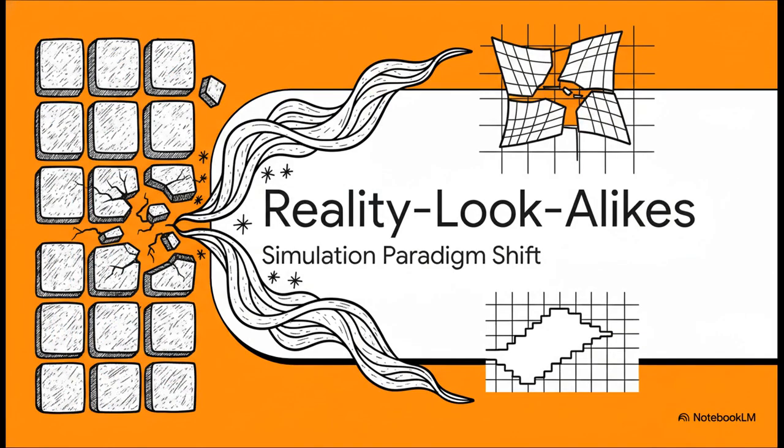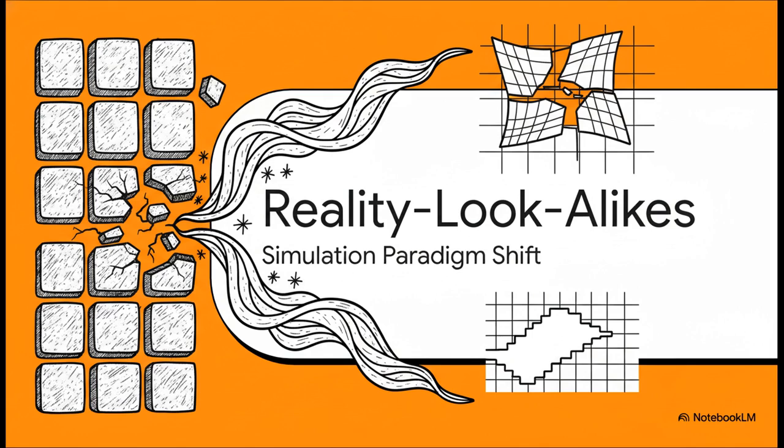So, that leads us into Section 3, building reality lookalikes, a true paradigm shift in simulation. See, because forcing a continuous reality into a rigid lattice creates these discretization artifacts, which are basically computational seams that break down fundamental physics, like violating Lorentz invariance. We have to make a massive shift.